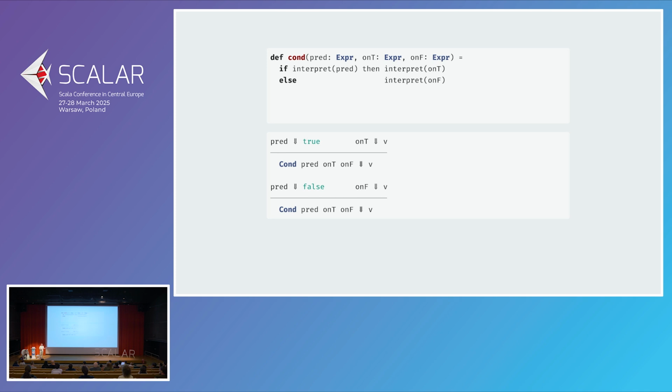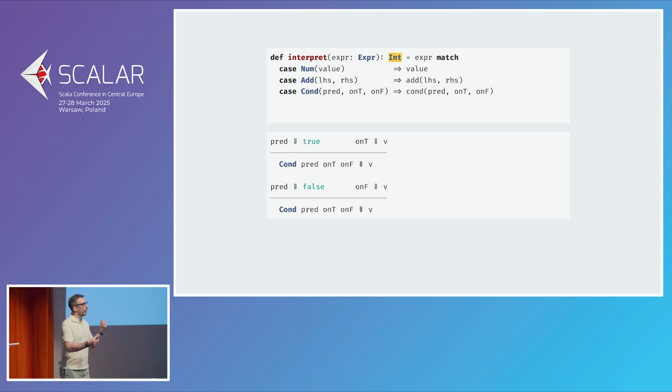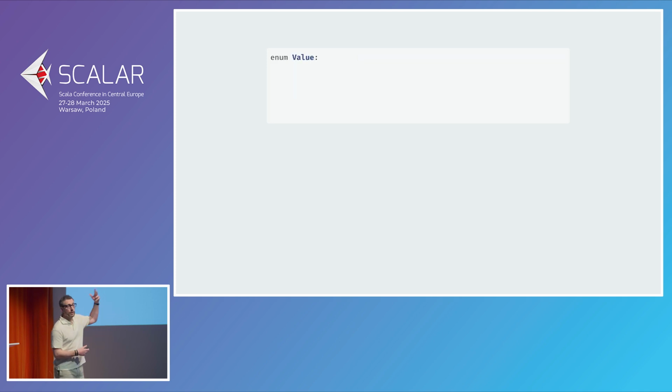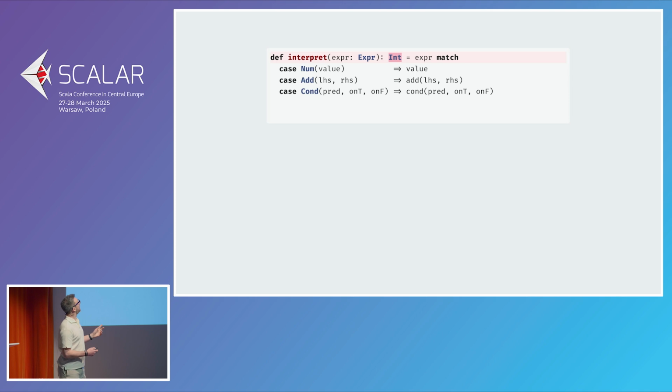What we're going to do instead is the correct thing, which is to say, well, interpret is not just going to return integers. It's going to return integers or booleans. Again, one thing or another. There's a pattern here, isn't there? We've seen that before. When we have to represent one thing or another, we want a sum type, which I'm creatively going to call value. Value is either a number or a boolean. Simple enough. And now interpret needs to return a value.